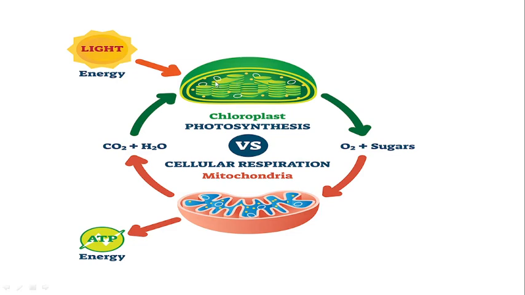As electrons move through the chain, they move from a higher energy level to a lower energy level, and at the end of the electron chain the electrons are transferred to oxygen.